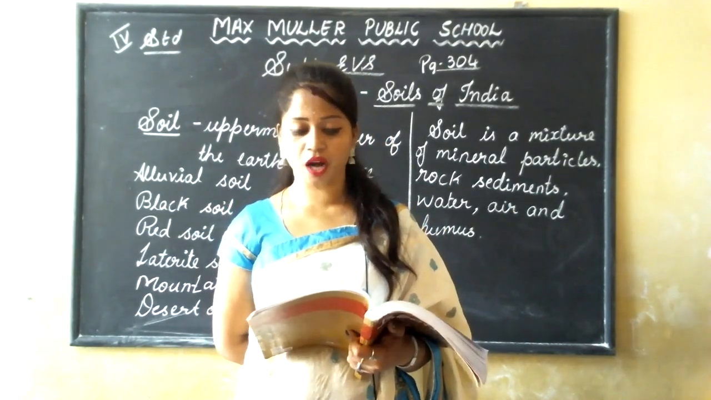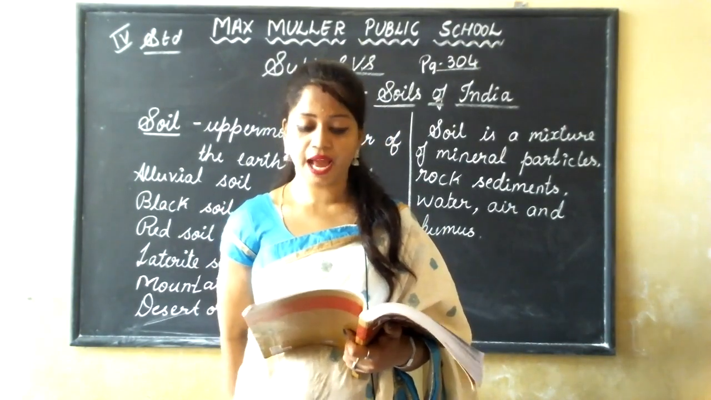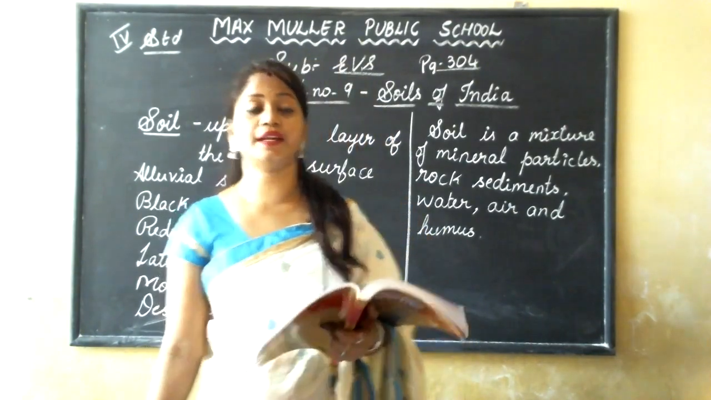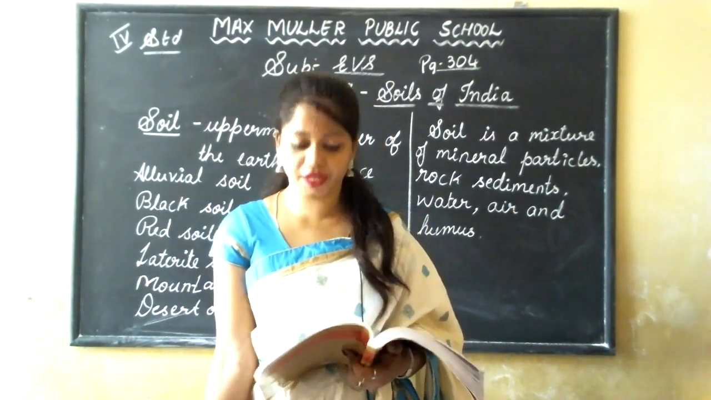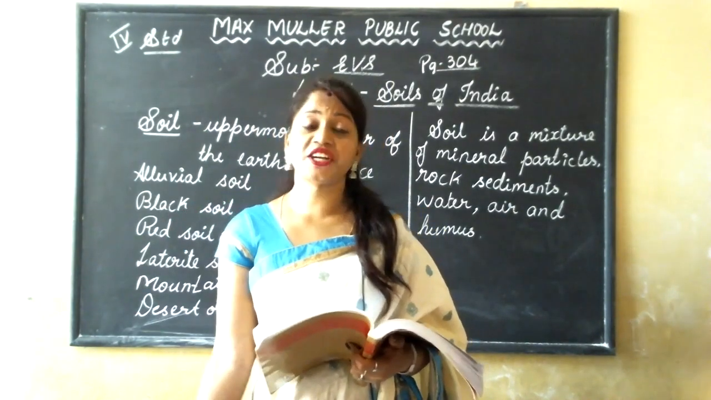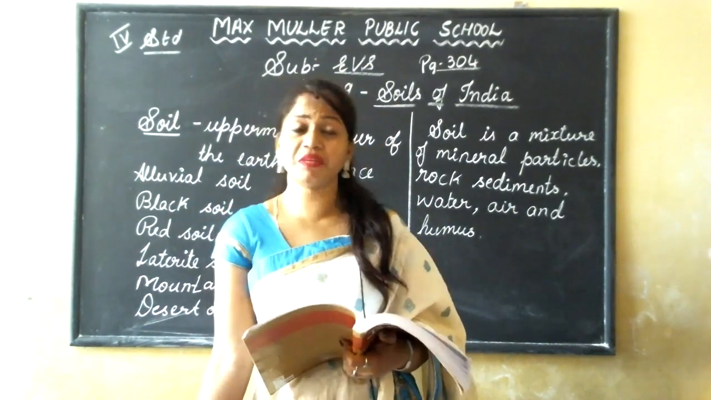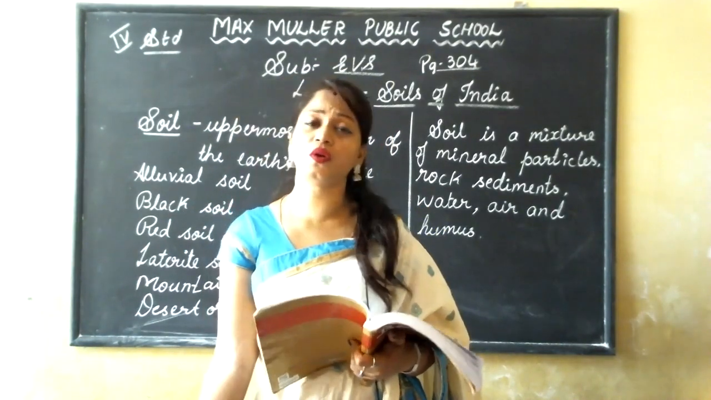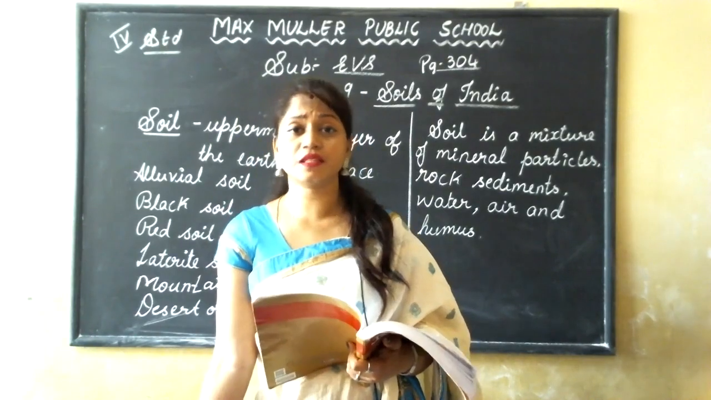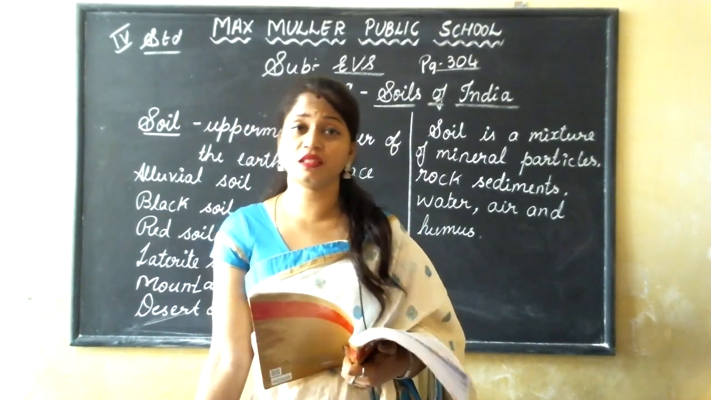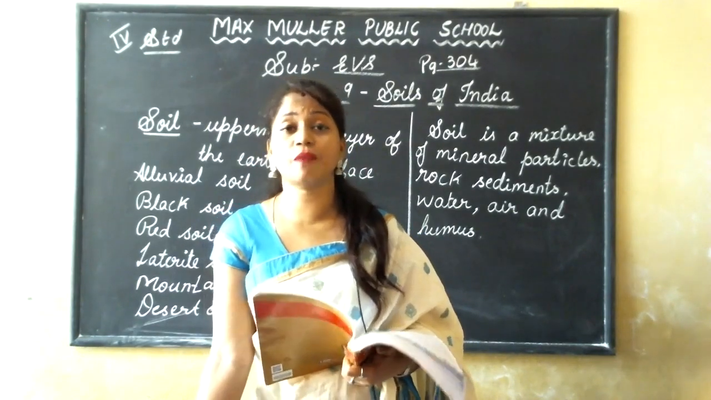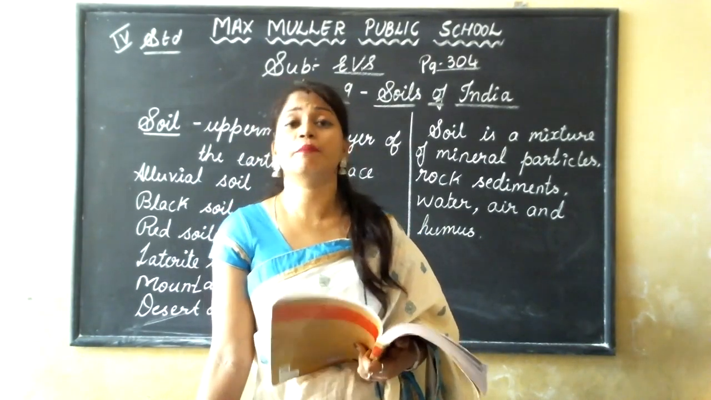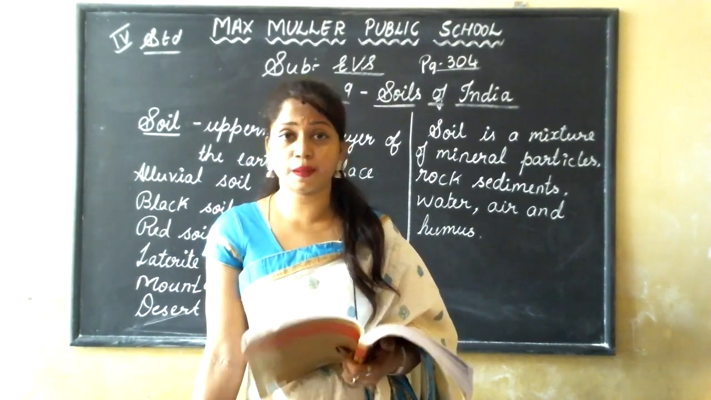It is also called black cotton soil, as cotton is widely cultivated in this soil. Widely means very, very much. Cotton is grown more in this black soil. So this black soil is also called black cotton soil.